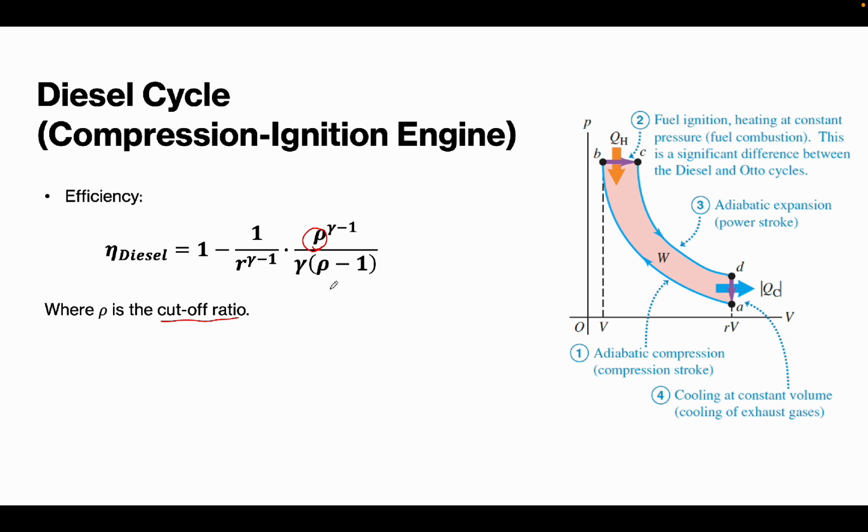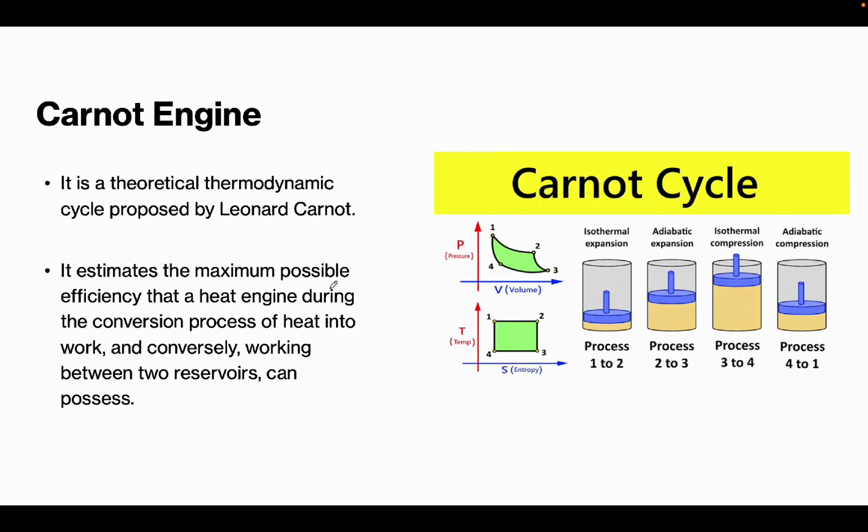Okay. Now, we have the third one, which is the Carnot engine. The Carnot engine is a theoretical thermodynamic cycle that is proposed by Sadi Carnot. It estimates the maximum possible efficiency that a heat engine can possess during the conversion process of heat into work and, conversely, working between two reservoirs. Okay, so the same with the Otto and diesel cycles, the Carnot cycle also has 4 processes. So let's discuss those processes.